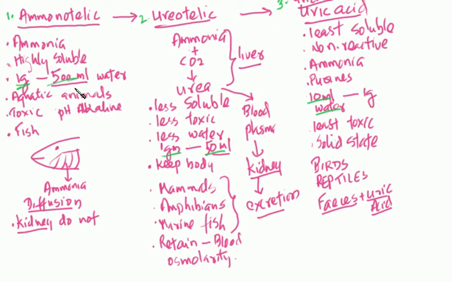Let's look at the excretory organs of animals. Let's have a look at the different excretory organs, starting from invertebrates. Look at simple animals like hydra. Hydra is just made up of a collection of cells, right? It's multicellular but has a simple body organization.